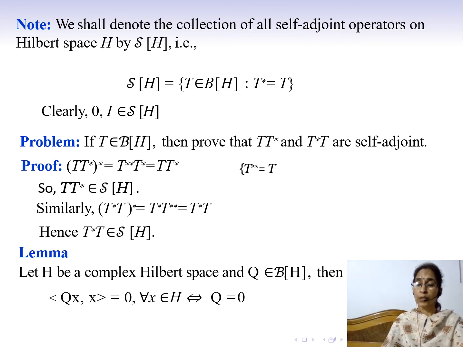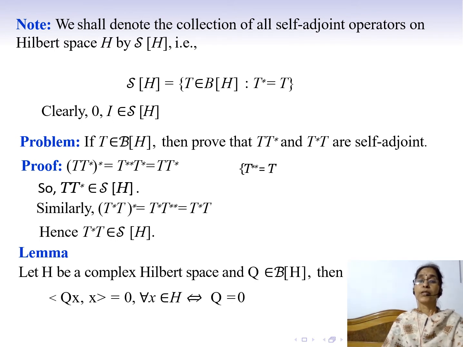We find the Hilbert adjoint operator of T star. So T star whole star, that is the Hilbert adjoint operator of T star, is equal to T star of star, that is T double star into T star. But we know that T double star is nothing but T, so this is equal to T star. So we have shown that the Hilbert adjoint operator of T star is equal to T star. That means T star belongs to script S of H, that is, it is a self-adjoint operator.